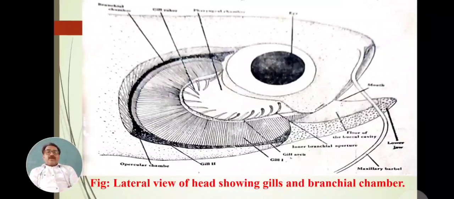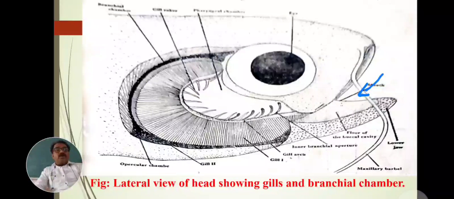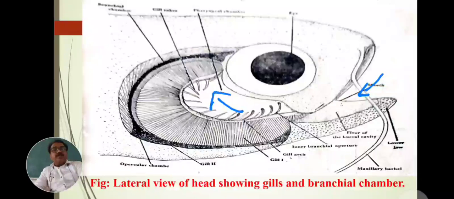See, this is the figure: lateral view of head showing gills and branchial chamber. The mouth is open, and in this mouth there is the presence of the oral wall. This is the mouth indicated by the blue arrow. Water enters into this mouth, then into the pharynx region, and then into the branchial chamber or gill chamber.